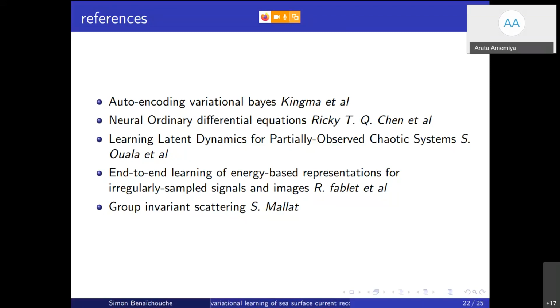Not yet. I think that something interesting is that using this approach, you can compute the divergence of the current, and I think that could depict upwelling areas. That could be relevant for fishermen, because you know that in upwelling areas you may have more fish, for example.